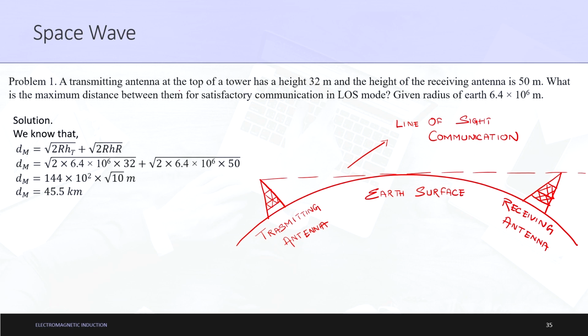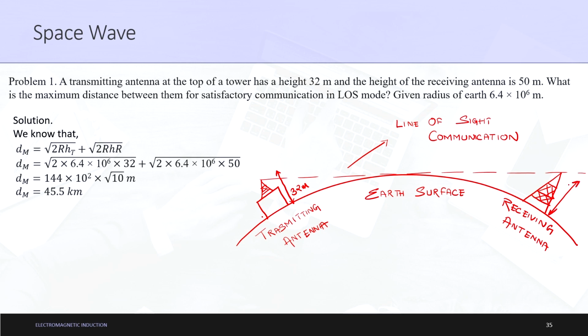A transmitting antenna at the top of a tower has a height of 32 meters. Let us say this is a tower and this is the antenna being talked about. So, this height is 32 meters, and let us say this is the height of the receiving antenna here.